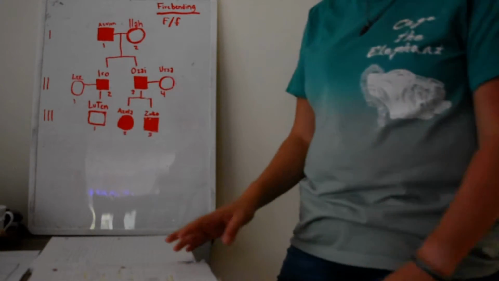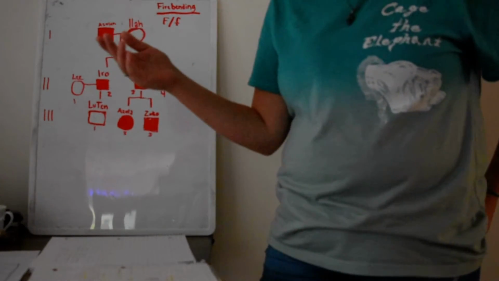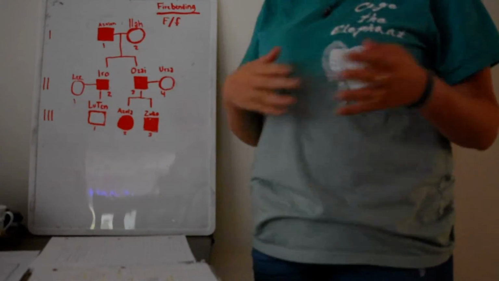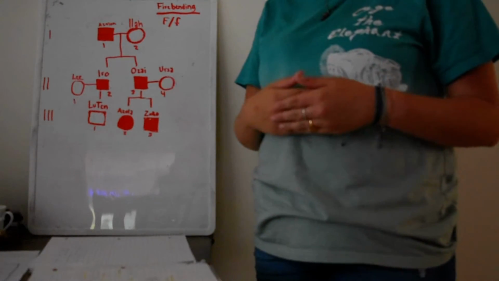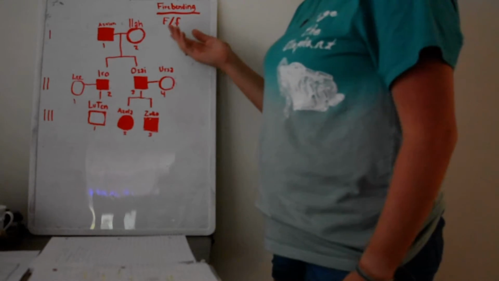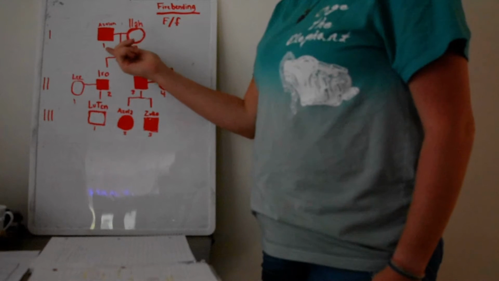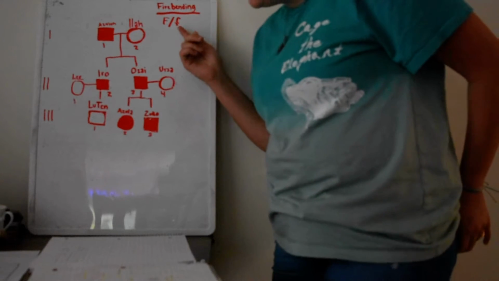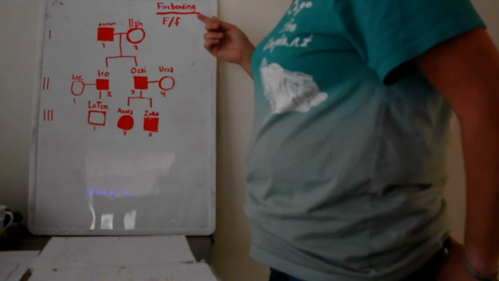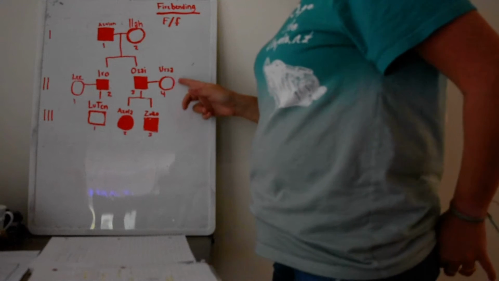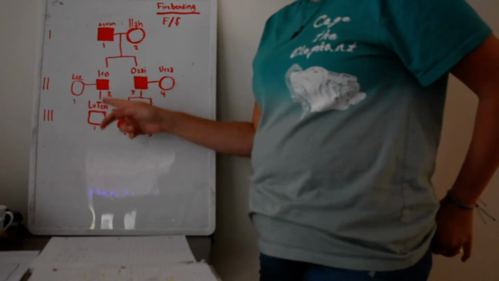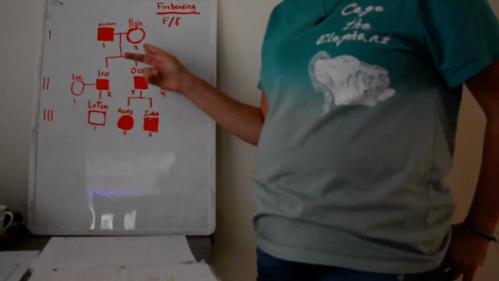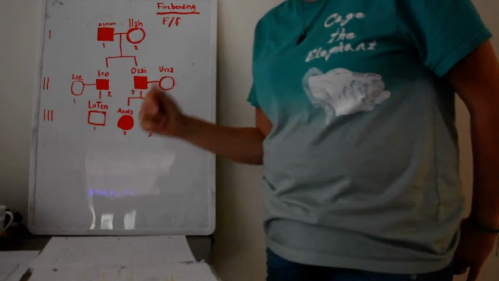Moving on to autosomal dominant inheritance, that's the same as X-linked, except instead of being linked to a sex chromosome, it's linked to an autosomal chromosome, which is anything that isn't a sex chromosome. Dominant meaning that the dominant allele will describe the affected individuals. This mode of inheritance is possible, and in that case, all of the unaffected individuals will be homozygous recessive, and Iroh has to be heterozygous in order to get an unaffected son. Ozai could be heterozygous or homozygous, so we'll say he's heterozygous.